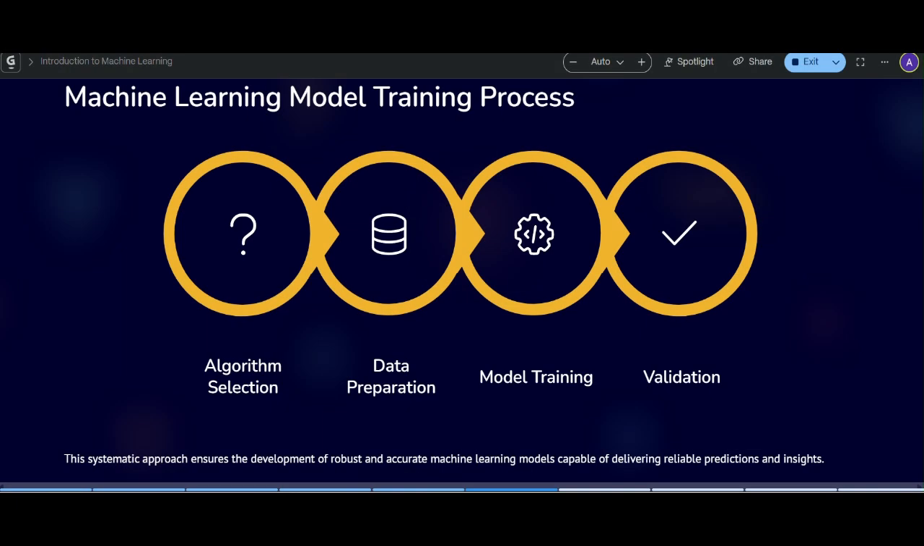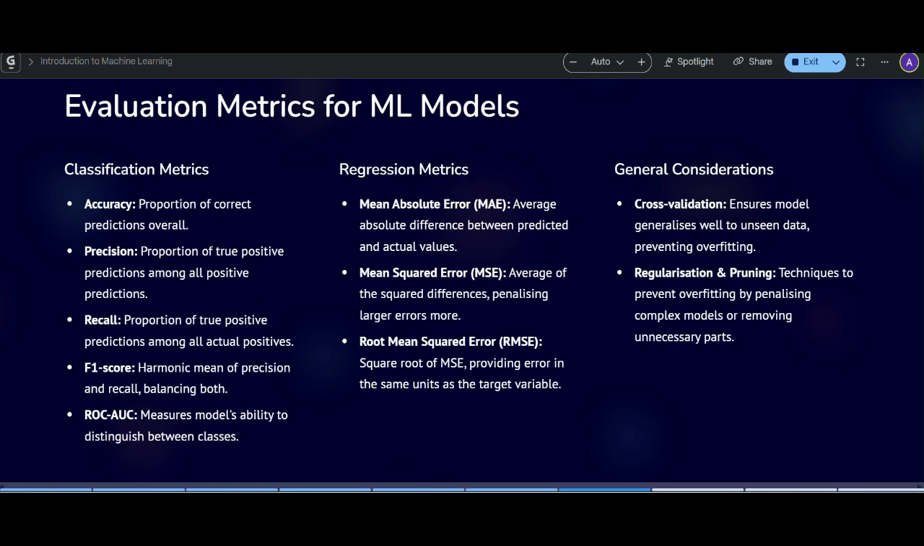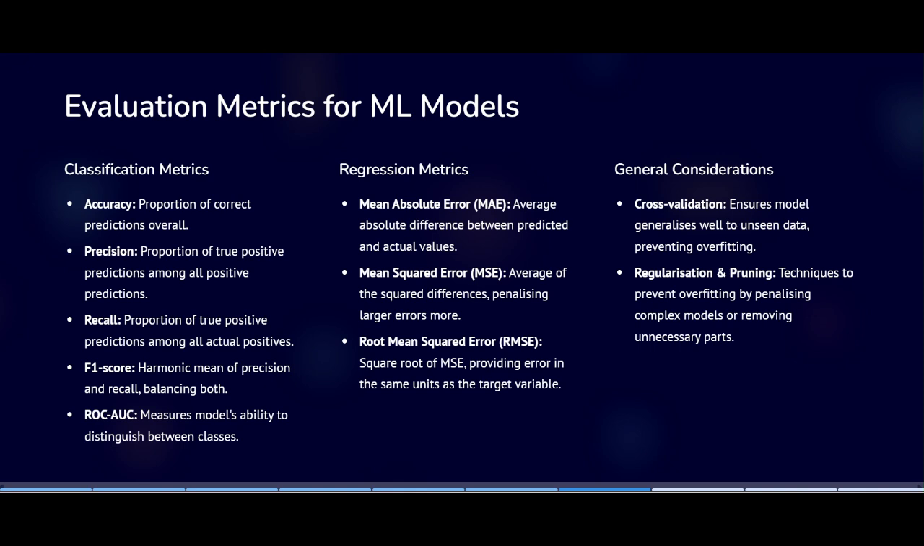Next, evaluation metrics for machine learning models. There are two types of metrics, classification metrics and regression metrics. In classification metrics, we check how often it's right, using precision and recall. It means in classification metrics we can get the proportion of correct predictions.